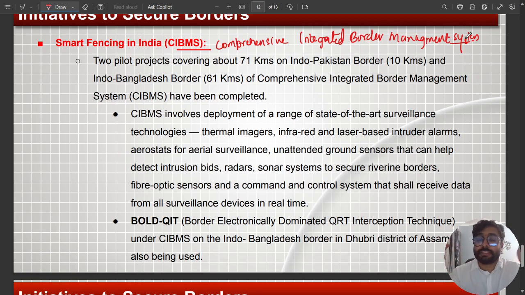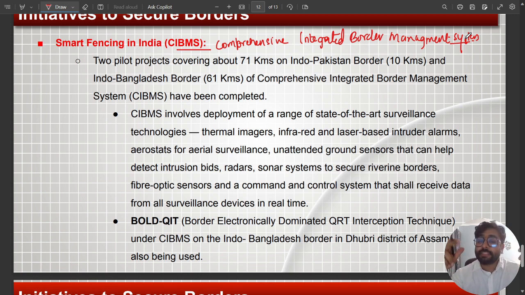These smart fences will give you 24/7, 365 days of surveillance with state-of-the-art technologies like thermal imagers, infrared, and laser-based intruder alarm systems. We all know that these days infiltrators crossing the LoC or the border, we can easily capture them through CCTVs. They are not regular CCTVs, but very high-end thermal imagers that can easily detect any movement.